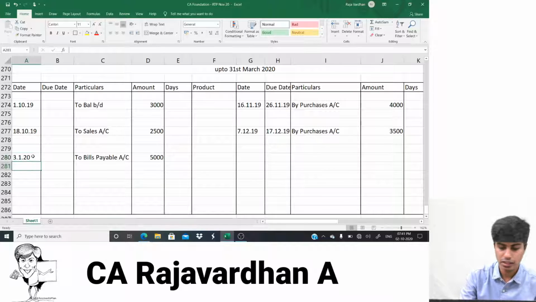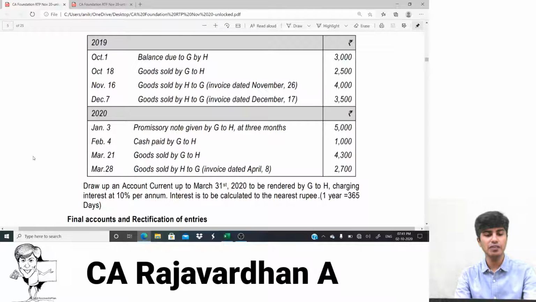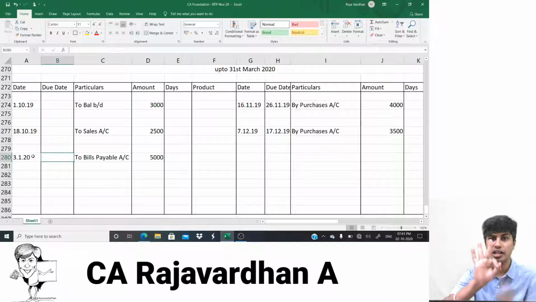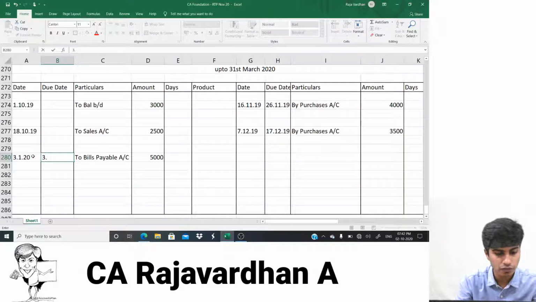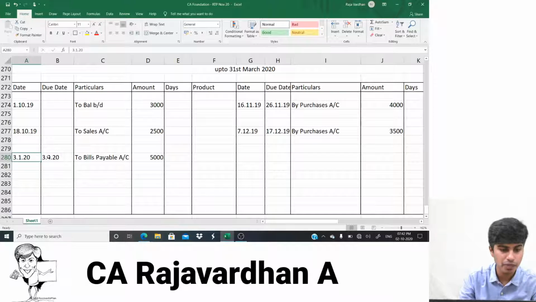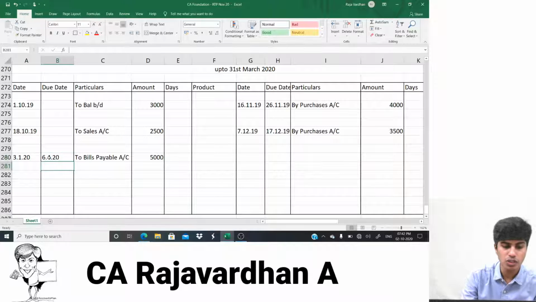Okay. Next thing, please note, they have given that this bill is for 3 months. So 3rd of January is 3 months. If I add February, March, April, it becomes April. So it will become 3rd of April 20. This is the due date. And this bill will mature after 3 grace days. So to 3rd, I'll add 4, 5, 6. So it will technically become 6th of April 2020.